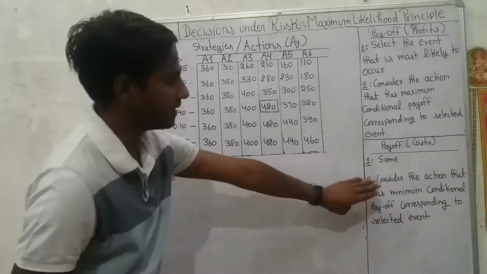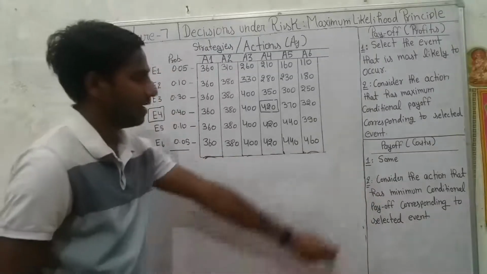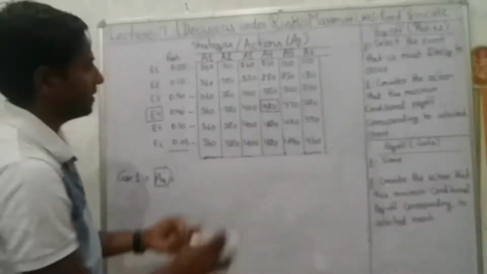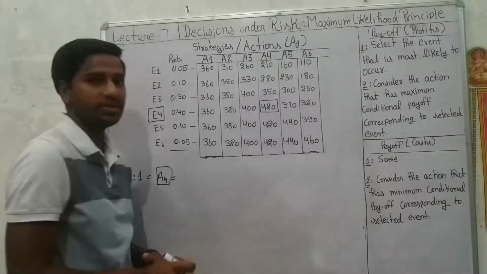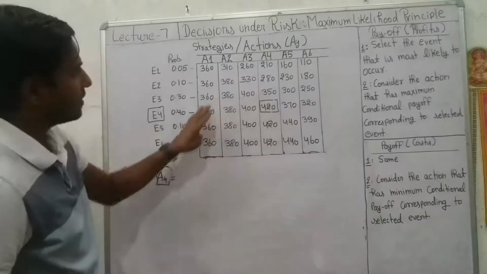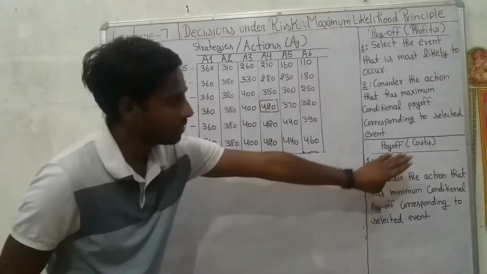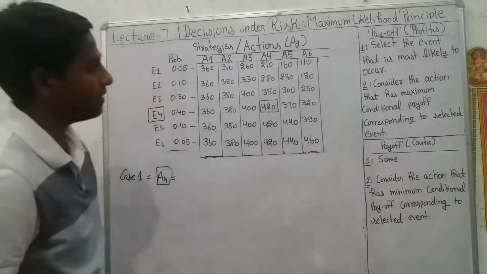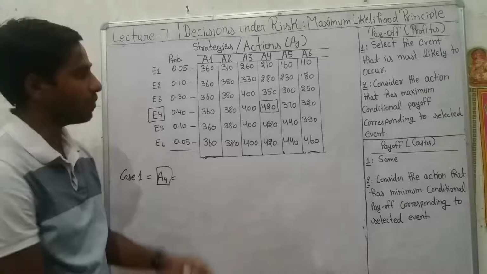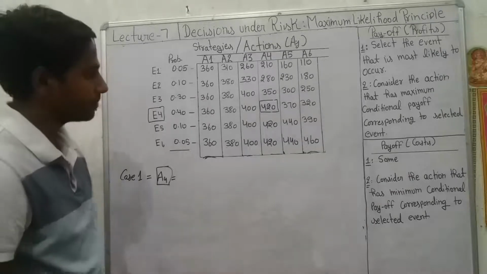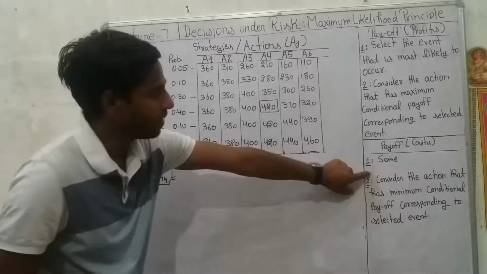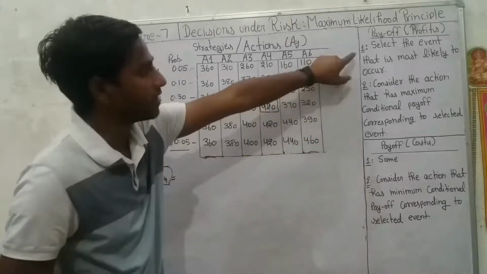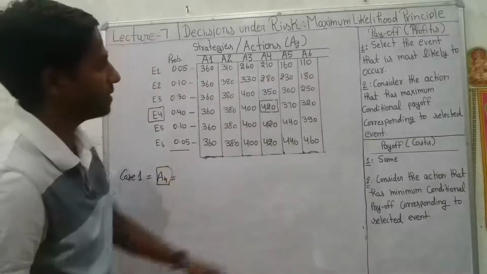Now come to the second case, in which we consider that the payoff matrix is given in terms of costs instead of profits. The conditional payoffs are given in terms of costs. Then what would be our approach while selecting the optimal strategy for the company? The process is the same. Step 1 is similar to the step that we followed in case of profits.